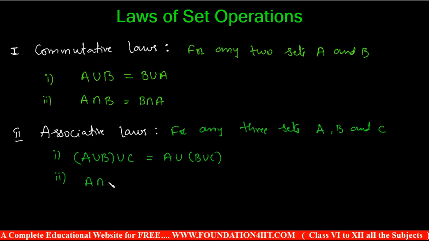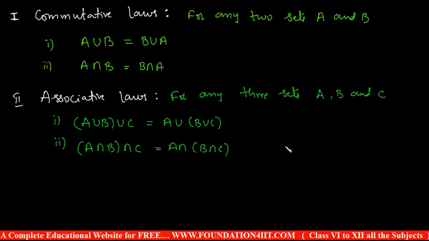That is, A intersection B, intersection C, is equal to A intersection B intersection C. I am not proving these with examples, just showing the property directly. So commutative and associative laws hold for both union and intersection. Now let us see